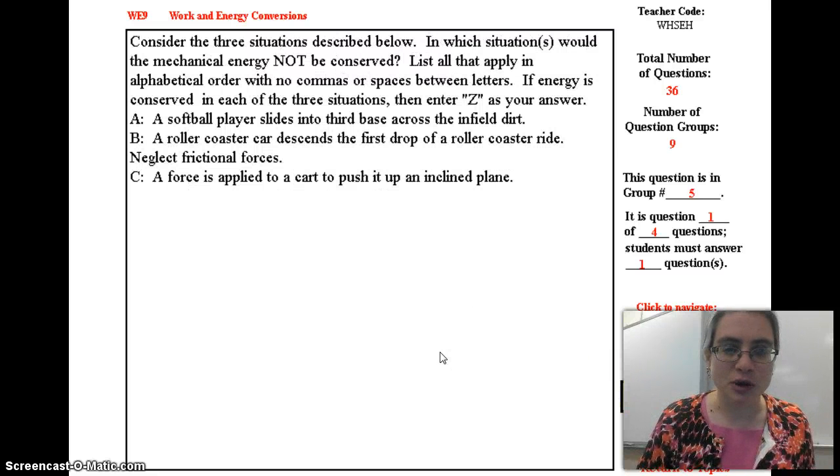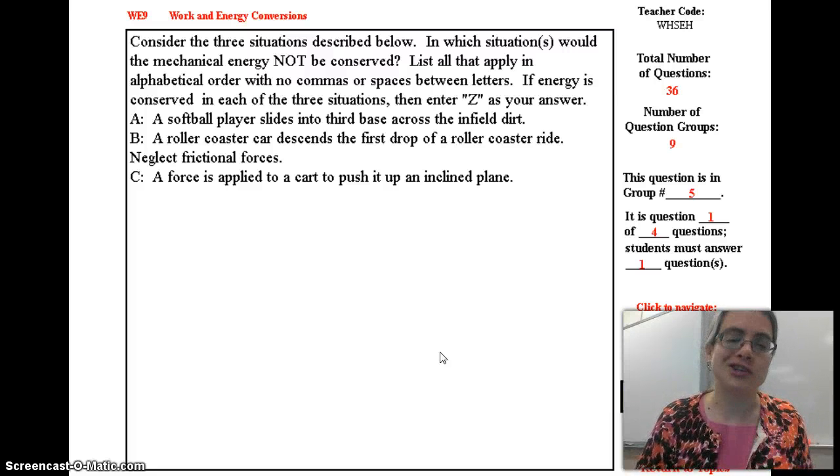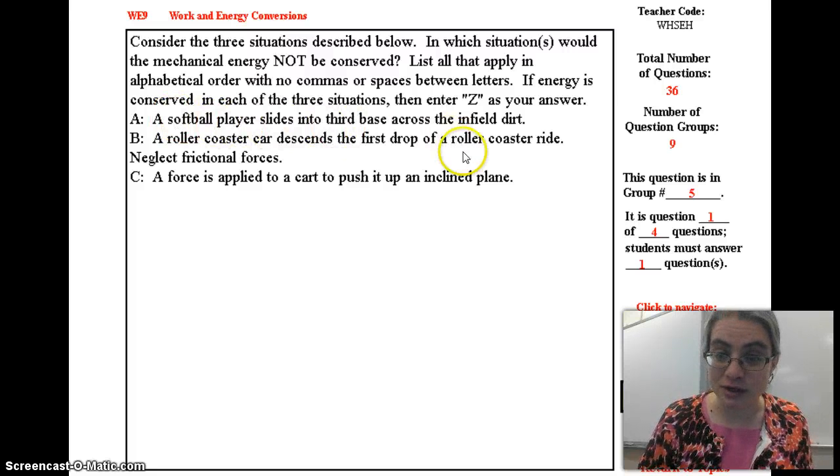Consider the 3 situations below. In which situation would mechanical energy not be conserved? This is more of the applications. So keep in mind non-conservative versus conservative forces. Non-conservative forces: friction, air resistance. Okay, keep that in mind. And I can tell you, as a softball player slides into third base, there's probably a little bit of friction going on.